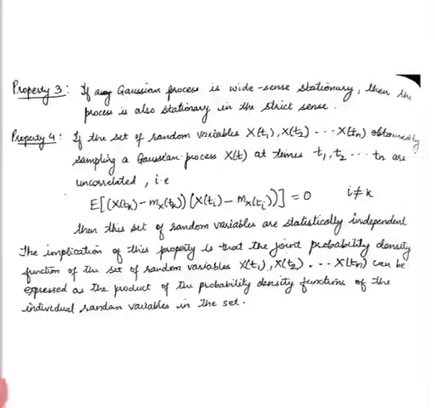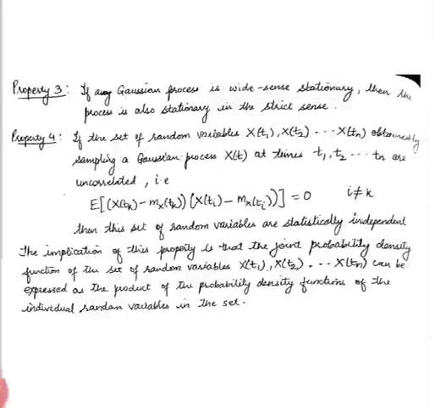The third property states that if a Gaussian process is wide sense stationary, then the process is also stationary in the strict sense. Let's recall what a strict sense stationary process is. For a strict sense stationary process, all the statistical values that we can calculate should not change with respect to time. Whereas for a wide sense stationary process, only the mean and correlation functions should not change with respect to time.